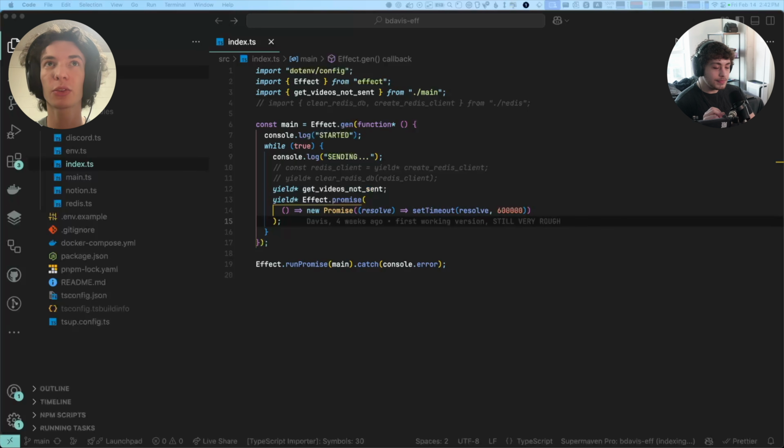Yeah, so I think this was a great first intro into Effect, and there were a lot of concepts that you were really starting to get a hold of. But there were a couple of things I wanted to look at in some of the original code that maybe could be optimized, and then we can look at my refactored version and talk about some of the things I did a little bit differently.